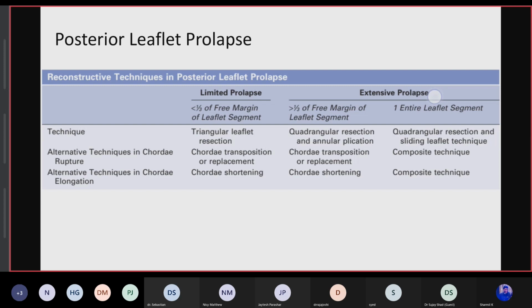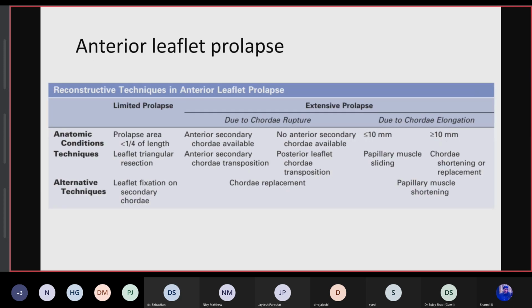Limited prolapse, that means 1/4 of the length, will be dealt with triangular leaflet resection, and the alternative will be leaflet fixation to the secondary chordae. For extensive prolapse, chordal transposition can be done, and chordal replacement with artificial chordae. And if there is papillary muscle involvement, you can go for papillary muscle sliding, shortening, and chordal shortening or replacement as well.